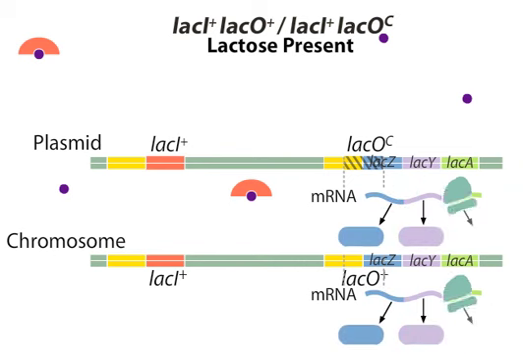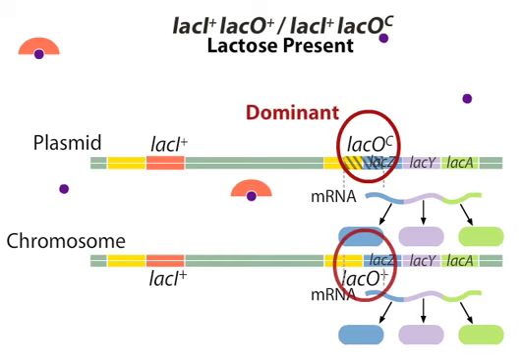This partial diploid displays the phenotype of the lacOC mutation, which is the constitutive expression of the lac structural genes in the presence or absence of lactose. Thus, lacOC is dominant over lacO+.